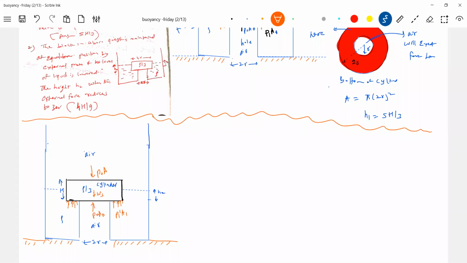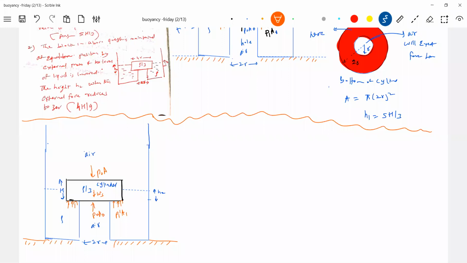With external force, what happens at the level of liquid H2? Then the external force is needed. Once at a certain level, the external force is not needed. Can you say what is the reason? Because the weight will balance that particular thing. That the external force reduces to 0 is what it is telling. Okay, sir.